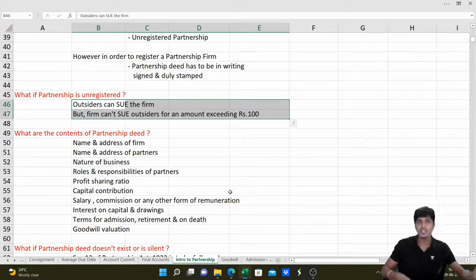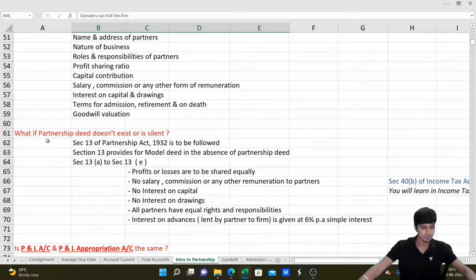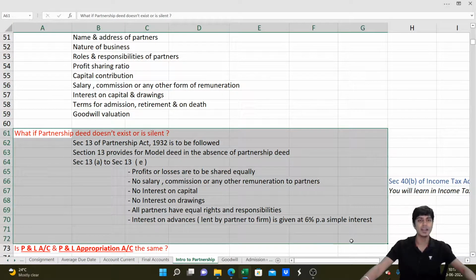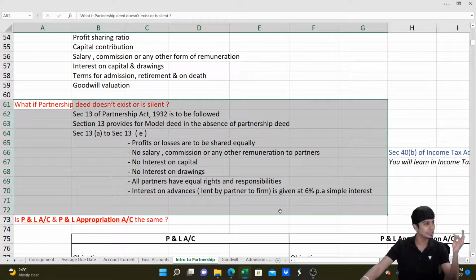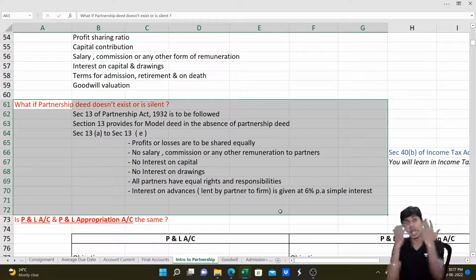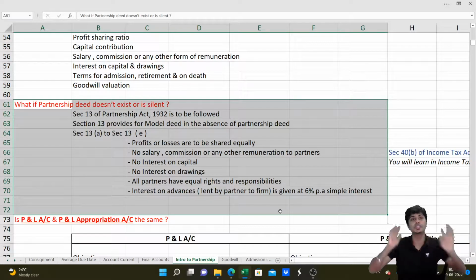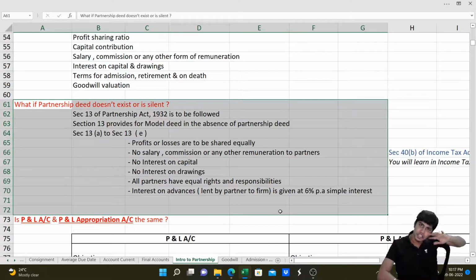If the partnership deed is oral or is not there, then the savior is section 13 of the Partnership Act 1932. You need to follow section 13 of the Partnership Act 1932 whenever there is no partnership deed. What does section 13 say? Section 13 has 5 clauses, A, B, C, D, E. These 5 clauses will tell how to deal in the case of absence of a partnership deed, an oral partnership deed, or a partnership deed that is there but doesn't say anything about these points. Then you would have to follow this. Number 1, it says profits and losses are to be shared equally.